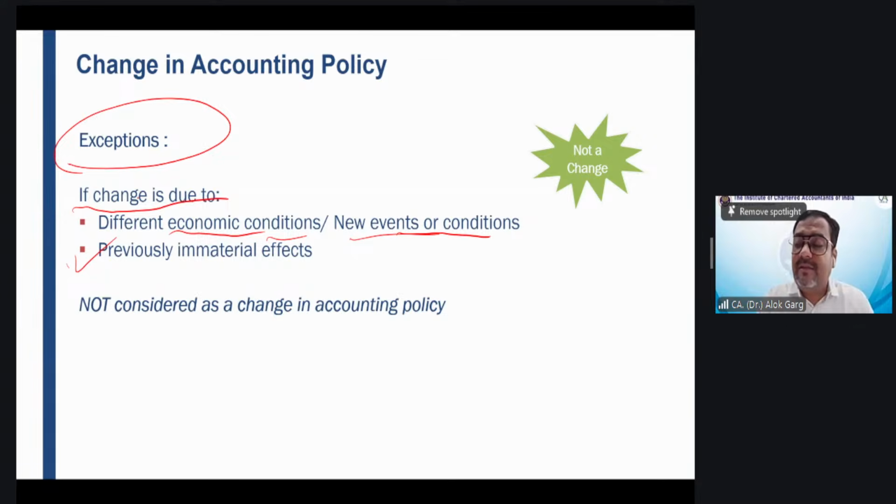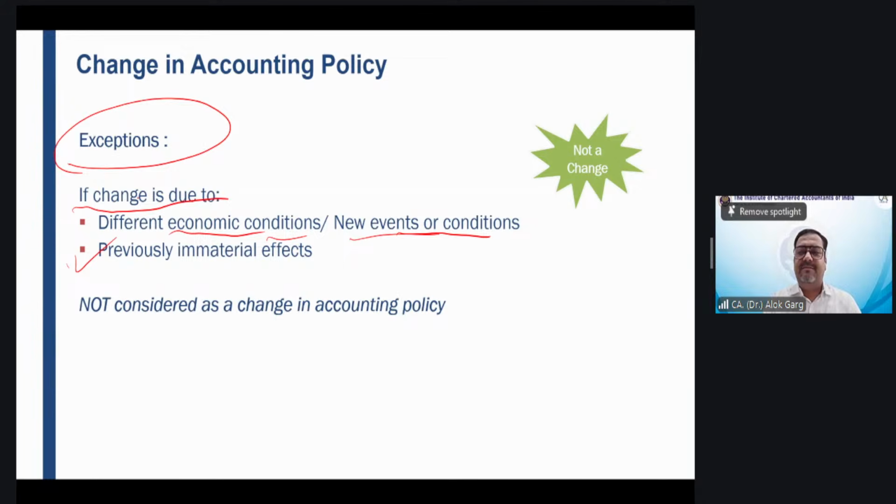But in the second year, they have changed this Tally software to SAP or ERP. Now in this case, my dear friends, they implemented SAP or ERP and they spent 5 crore rupees in implementation. So now can they charge off this 5 crore rupees of SAP or ERP implementation into the P&L?